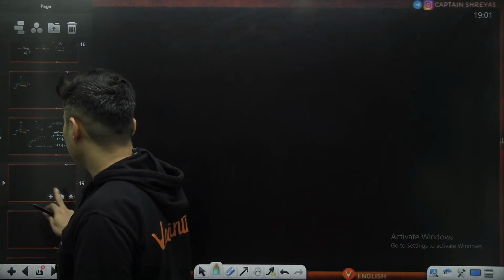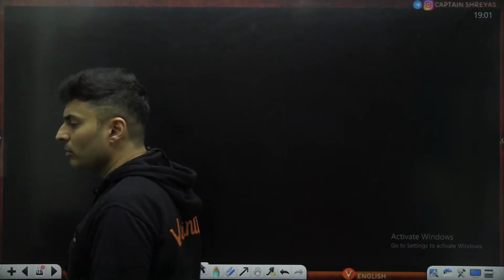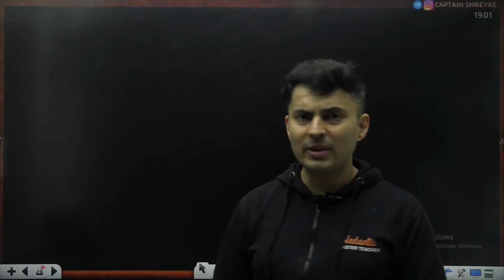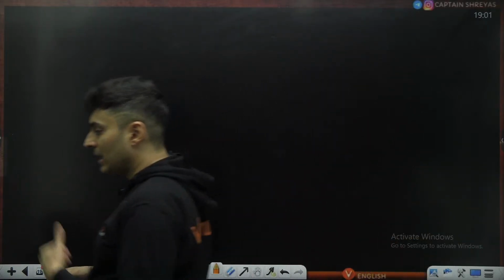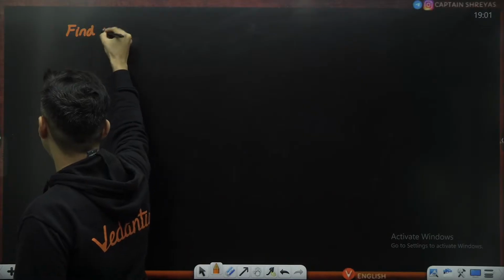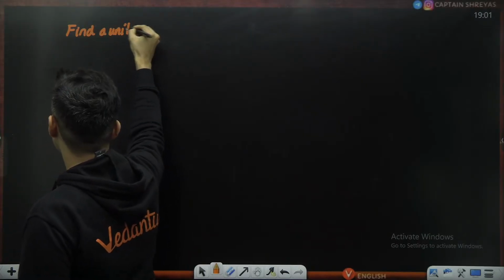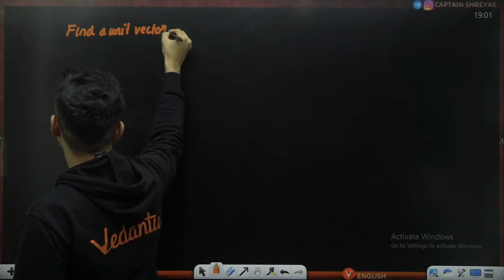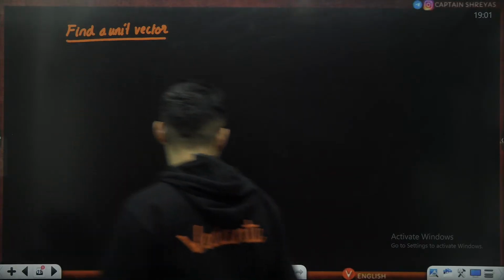Now let's do the next thing which you will be needing. You will be needing Newton's laws, vector additions, and the concept of vectors. Do you know how to find a unit vector in a direction? That is also very, very important. How to find a unit vector in somebody else's direction.